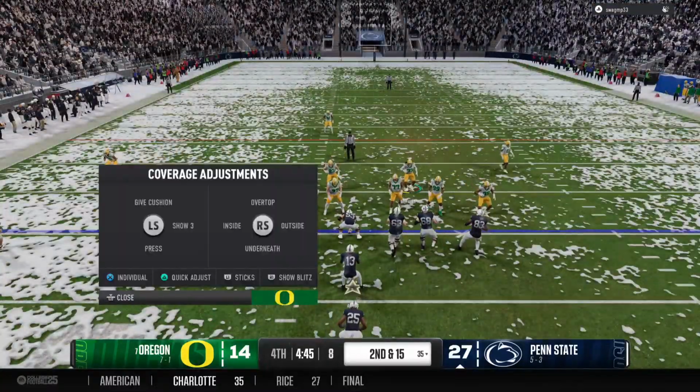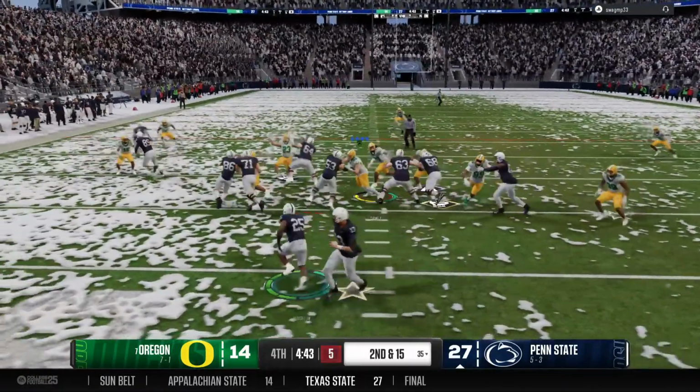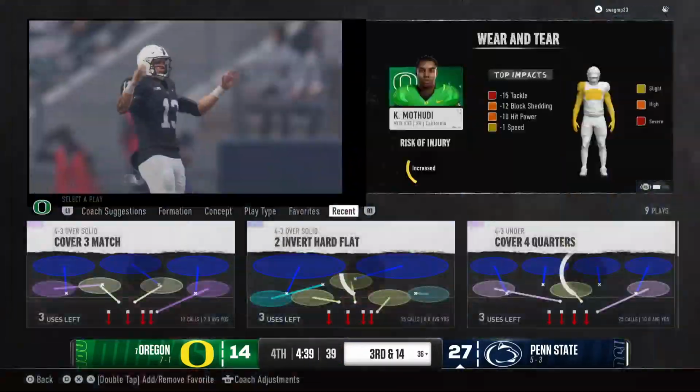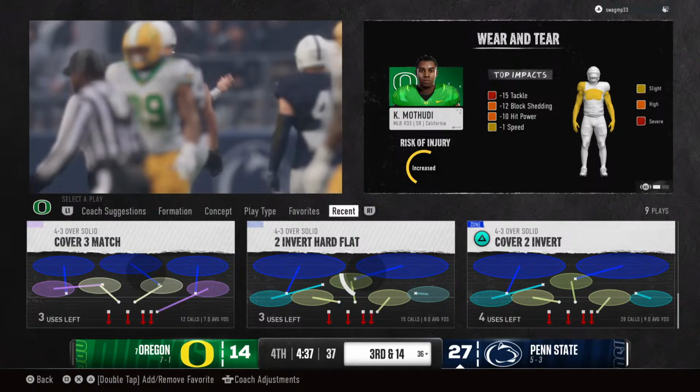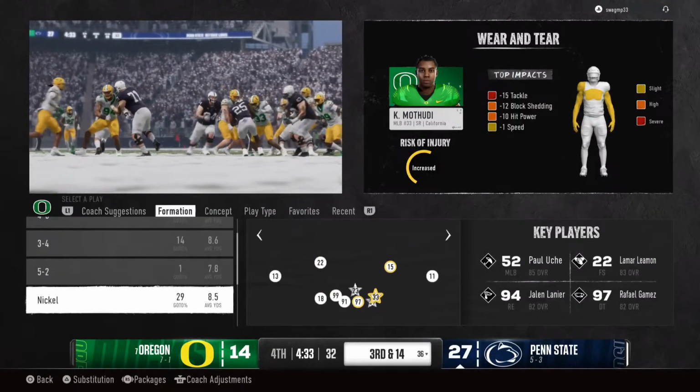They'll run this play from the pistol. The give to the back. That's what you expect from a senior. Don't give them any extra yards. Great tackle there. Cover 3 back. Coach suggestion. 3 5 over.